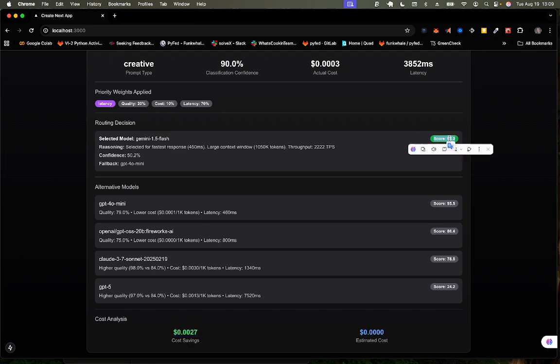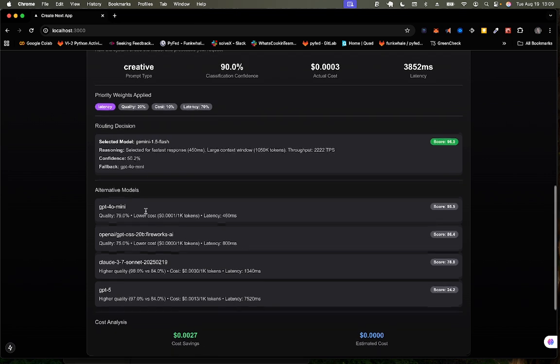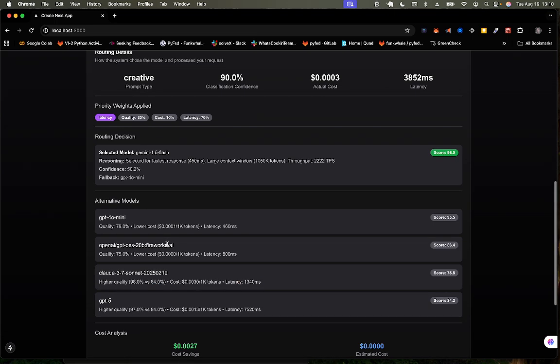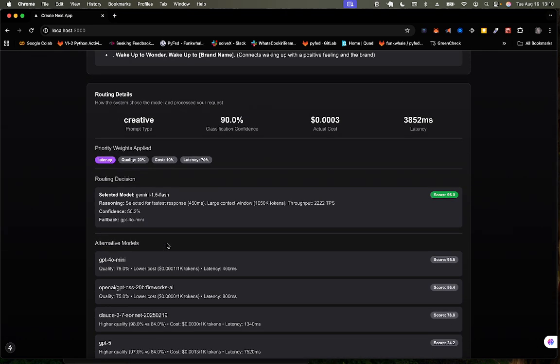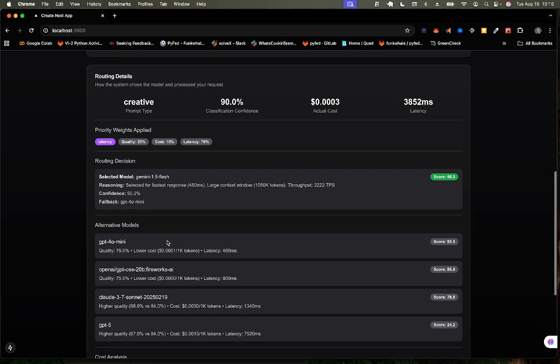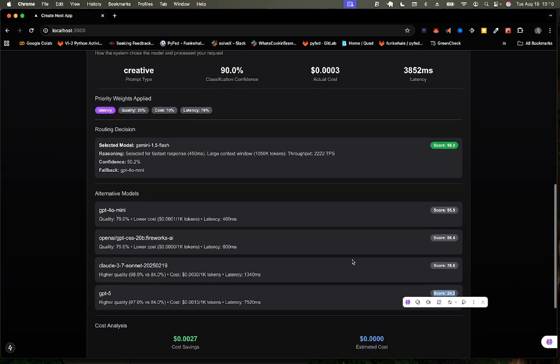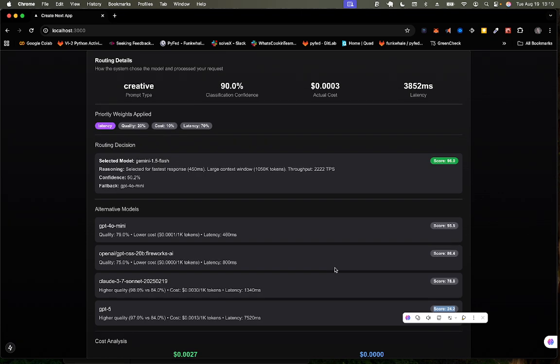See the scores. The quality is kind of 84%. It's actually a good quality, and it's actually very fast. You can see the fastness, 450 milliseconds. It's faster than this, faster than that. But you can see ChatGPT's latency is very crazy. It's down, like the scores are very, very low. Like everybody is using ChatGPT 5 right now, and that's funny. That's what's actually affecting it right now.